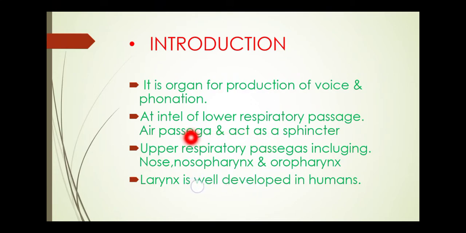What is included in the upper respiratory passage? The nose, nasopharynx and oropharynx are included in the upper respiratory passage. And the larynx is well developed in humans.